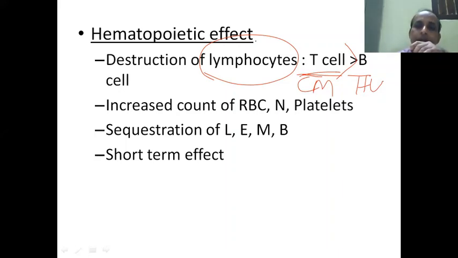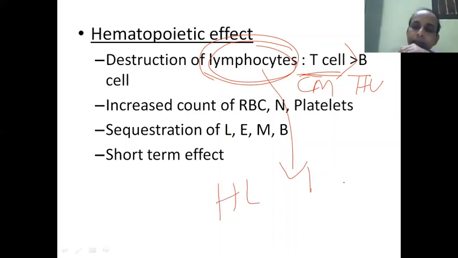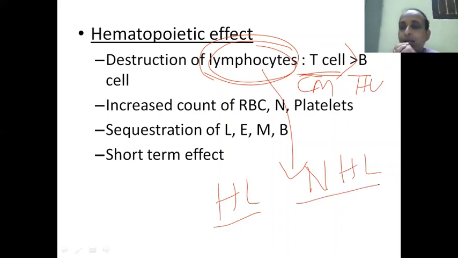For this reason, in some lymphocytic malignancies like lymphomas, Hodgkin or non-Hodgkin lymphomas, the steroids are given for the suppression of these lymphocytes, to contain the flaring up of the disease, to control the spreading of the disease, to achieve remission.